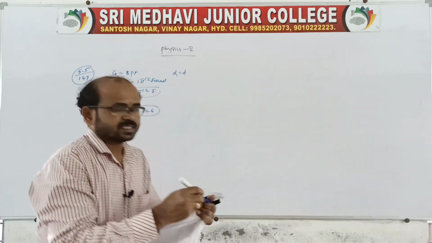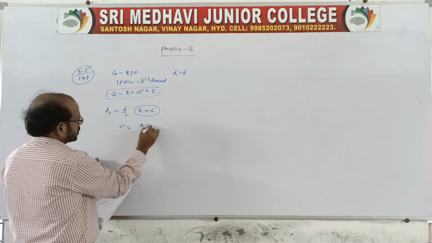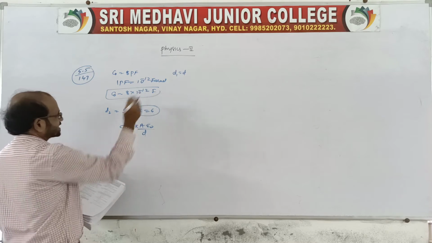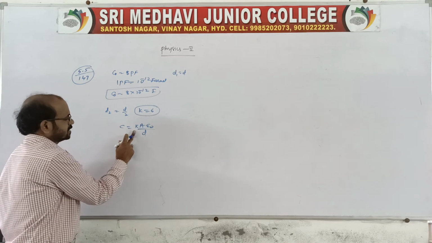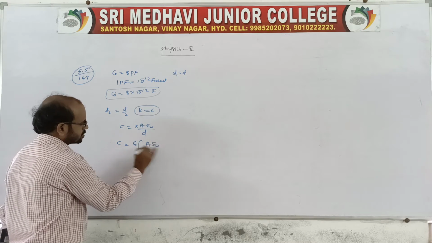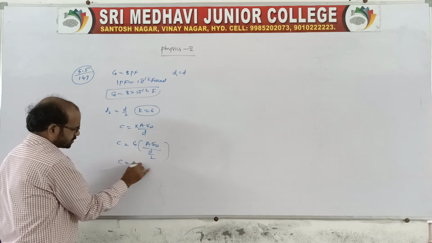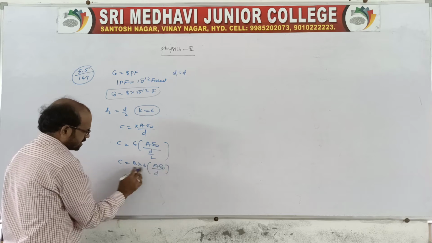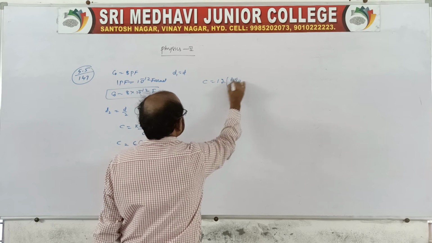So let us say a partial is introduced, so that C is equal to K into A epsilon naught by D, because the dielectric is introduced, no? For this dielectric introduced, the K value is given, the D value is given. So C is equal to 6 into A epsilon naught by D, where you take D by 2. So that it is 2 into 6 into A epsilon naught by D. Therefore, 2 into 6 is nothing but 12, so 12 into A epsilon naught by D.